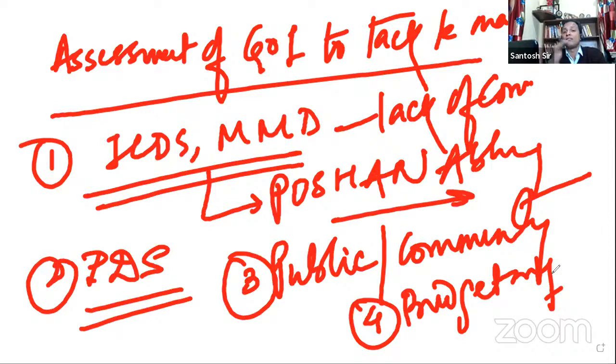If you just promise that we will eliminate malnourishment, but you are cutting down the budget, then whatever you're saying and whatever you're doing is not matching. So the budgetary allocation is also a problem. Okay, and then center-state coordination. See, federalism in India is a big challenge. And many times federalism leads to a lot of problems in the implementation of various schemes.